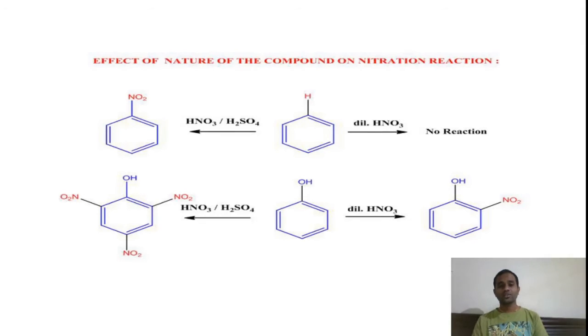So the amount of nitration depends on the nature of the compound. If we perform the nitration on the benzene having electron donating groups, then the amount of nitration will be high. If we perform it with electron withdrawing groups, then the amount of nitration will be less.